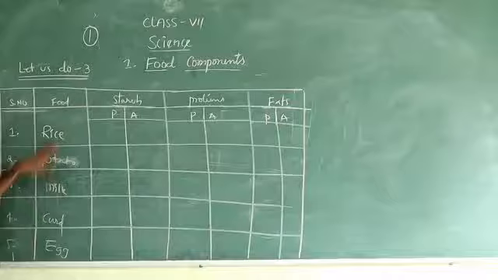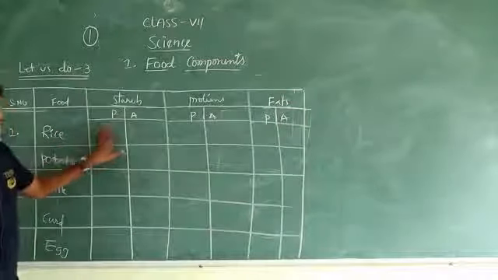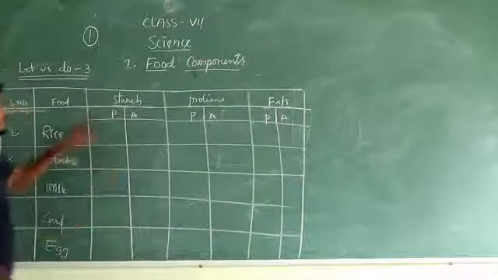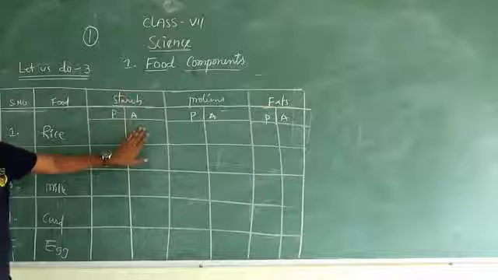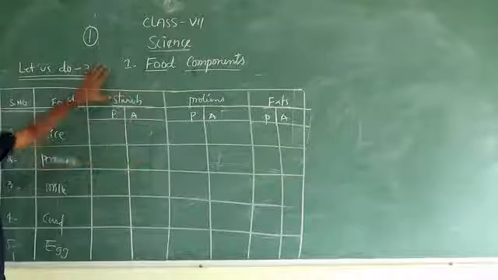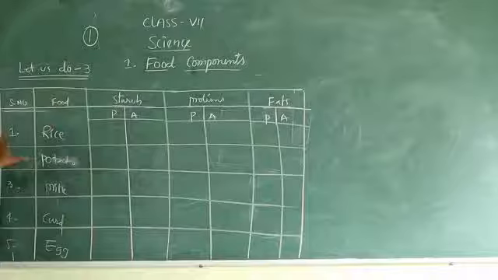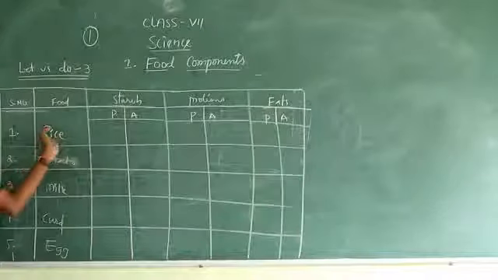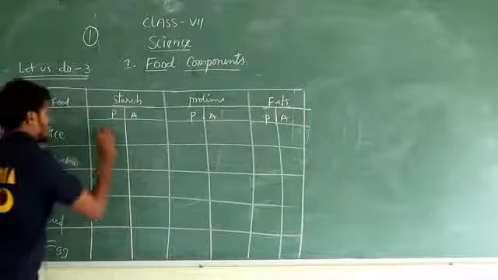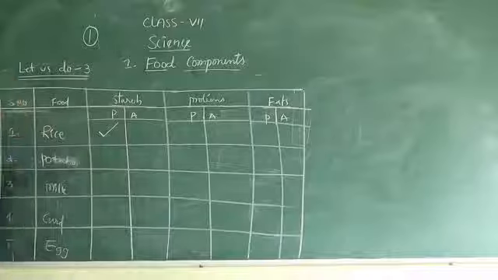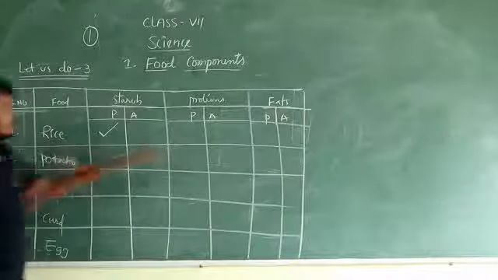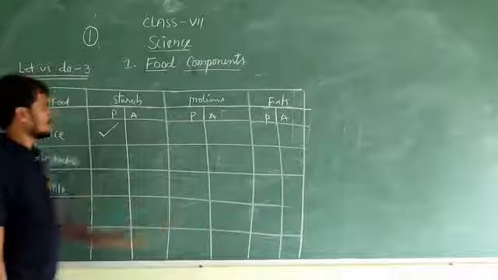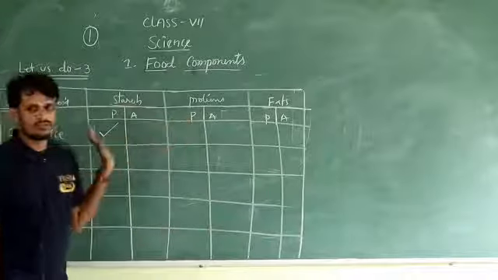So now tell me, does rice contain starch? Starch is present in rice. Just now we confirmed it, taking rice as the example for confirming starch. Go to proteins. In rice, are proteins present or not?